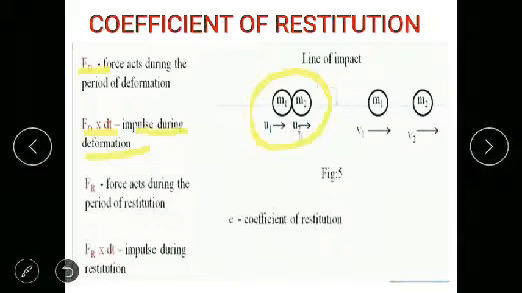Then after deformation, the two masses are going to separate from each other, that is restitution. So Fr will be the force acting during the period of restitution. Then the product of Fr and dt is the impulse during restitution. Let e be the coefficient of restitution. By using this coefficient of restitution and conservation of momentum, we are going to solve the problems.